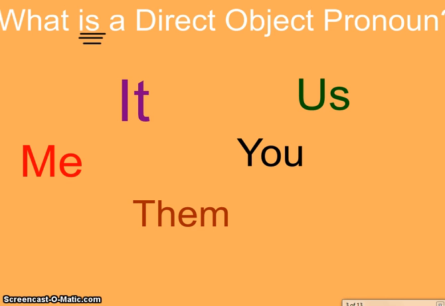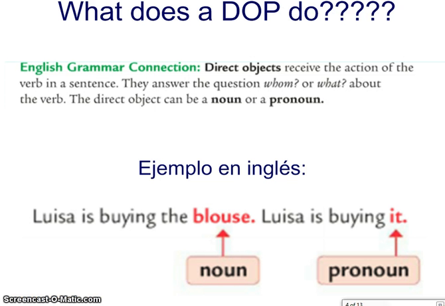First of all, what is a direct object pronoun? In English, the majority of the DOPs that we would use would be it or them, but it could also be me or you or us. Those are just some examples. What does a DOP do? A DOP, again, is a direct object pronoun.